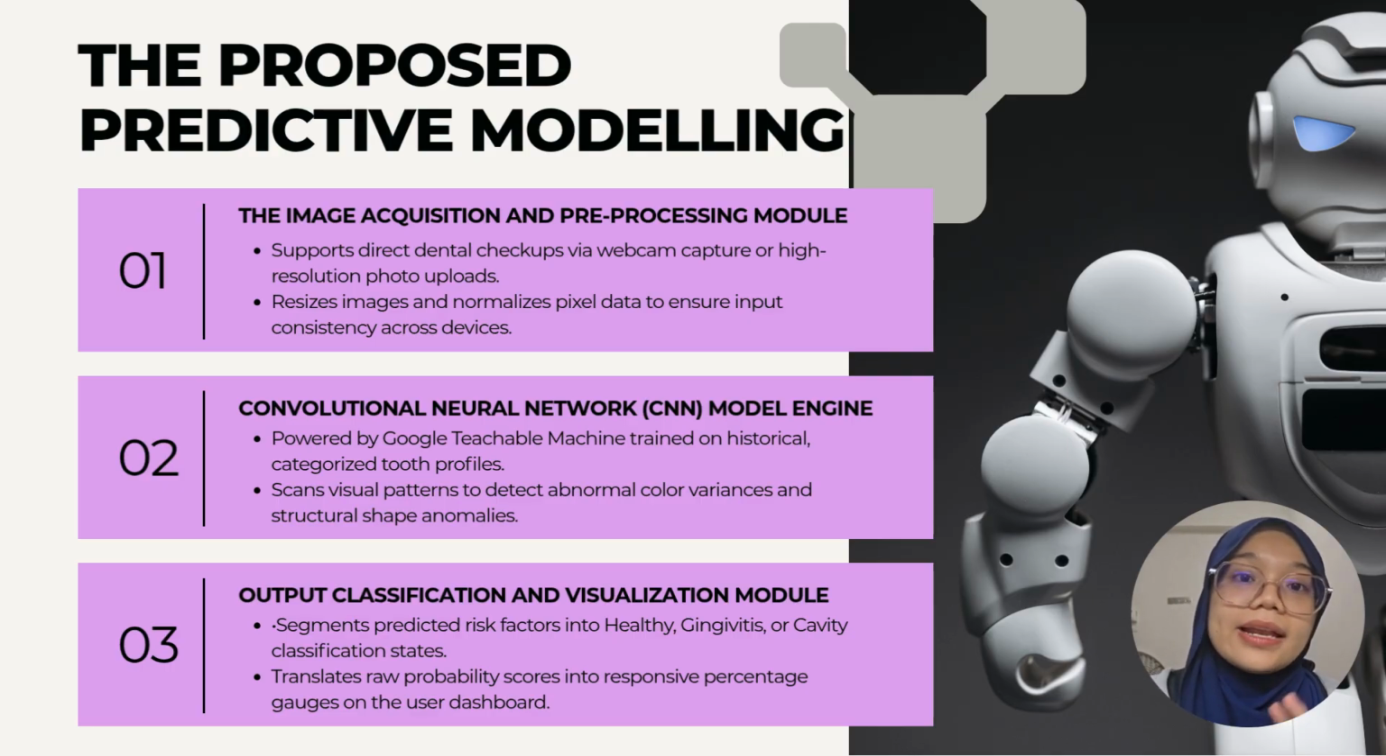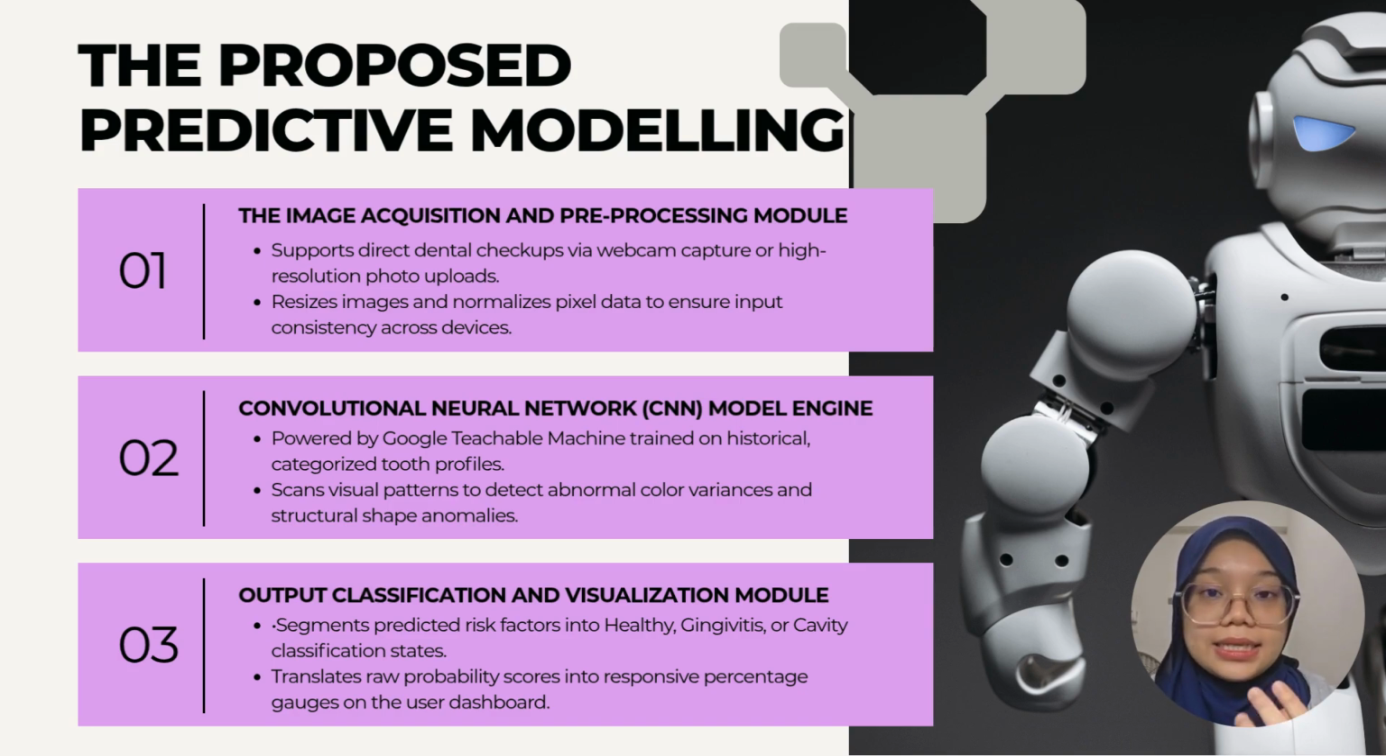to ensure input consistency before sending it to the backend. Next, the second module is the core of our intelligence system, the convolutional neural network (CNN) model engine. This is powered by Google Teachable Machine, and the engine was trained on categorizing tooth profiles. When a user's normalized image enters the engine, our CNN scans the visual features for color variants, such as localized redness from inflammation or dark decay spots, and structural shape anomalies along the gum line and enamel.